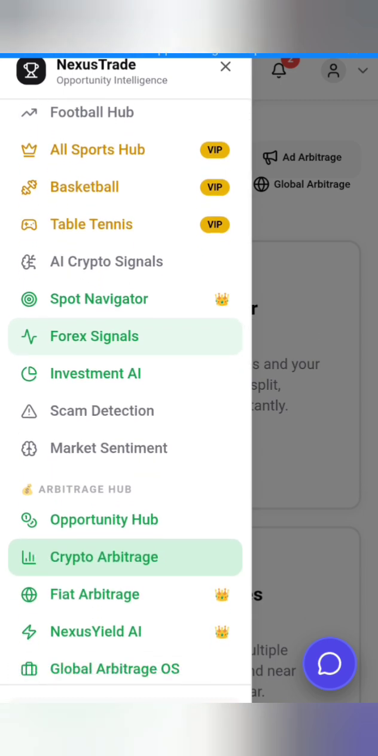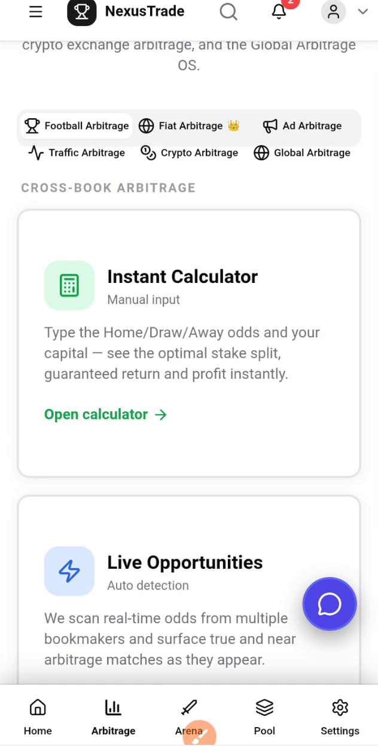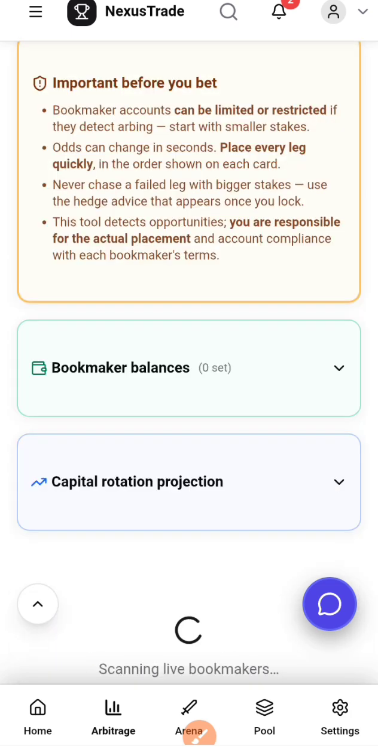So what I click is crypto arbitrage. Inside this crypto arbitrage, you now see different kinds of arbitrages. All right, so what you have to do is click on football arbitrage and scroll down to live arbitrage, as you can see right here. Click on live arbitrage and allow it to load.